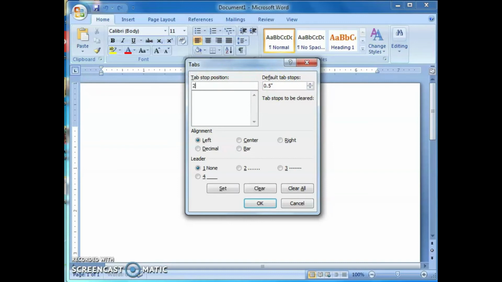I typed here this 2 inches. After specifying the tab stop position, click on set button. This one is the set button. And the tabs window appears. The tabs window we can see. You can also set the initial tab stop position value from the default value 0.5 inch by specifying the new value under default tab stops. Here also we can specify the value for default tab stops.